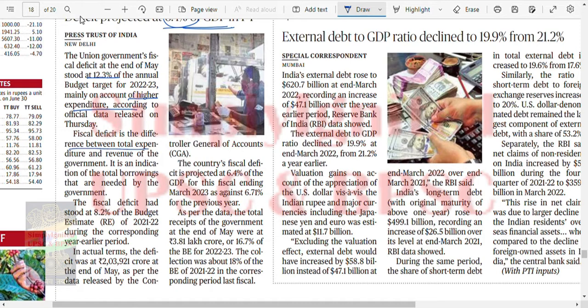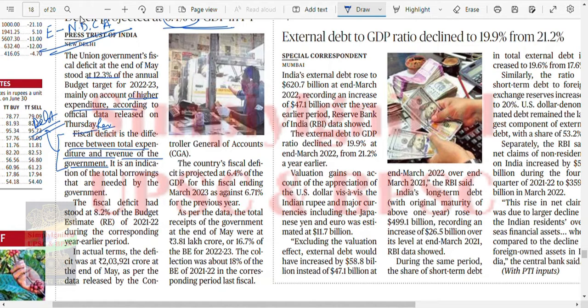Fiscal deficit is the difference between total expenditure and revenue of government. No, this is the wrong definition. Fiscal deficit is the difference between total expenditure and non-debt creating assets of the government. If we remove that, then we get the fiscal deficit, that is actually the debt of government. The definition that it has given is for revenue deficit. Fine, this is the wrong definition.